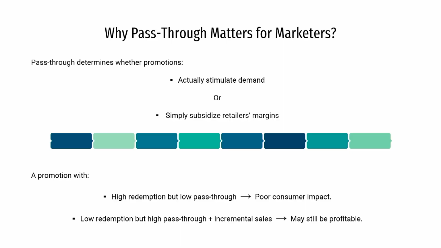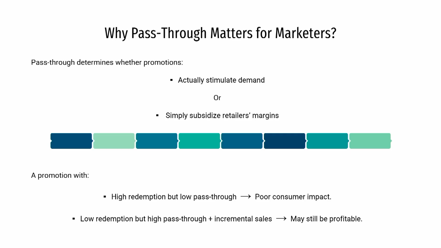Then low redemption but high pass through plus incremental sales can still be a profitable idea. Low redemption means fewer people are claiming it, but for whoever is claiming, the benefit is not kept by the intermediary, rather it is extended to the end consumers. So, we need to analyze this kind of critical aspect associated with pass through.